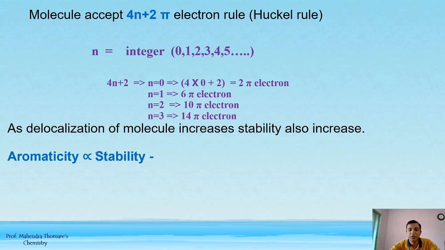So 2, 6, 10, 14, ये जो भी है ये क्या है? जब ऐसे इलेक्ट्रॉन्स मिलेंगे हमको, when the given molecule has 2, 6, 10, 14 pi electrons, then it follows Huckel's rule. So as delocalization of the molecule increases, stability also increases. So जैसे जैसे delocalization molecule का बढ़ेगा, stability भी increase होती जाएगी. So aromaticity is directly proportional to stability. Stability जितनी होगी उतना aromatic compound होगा.